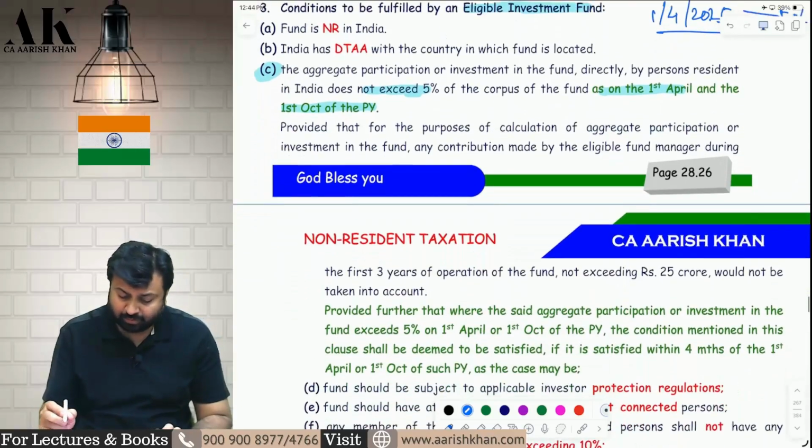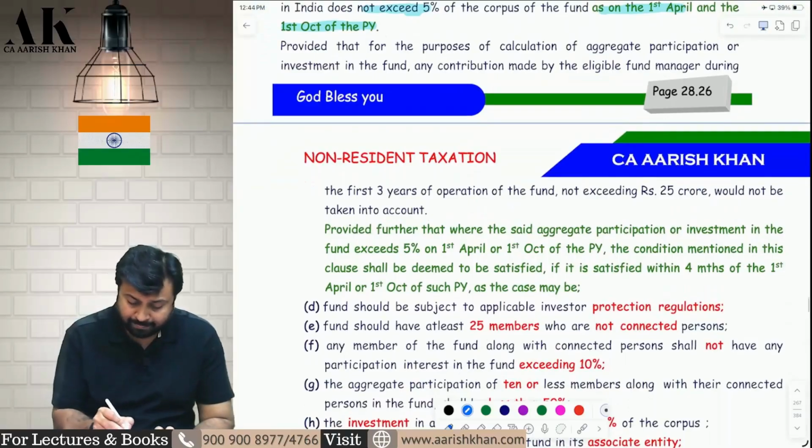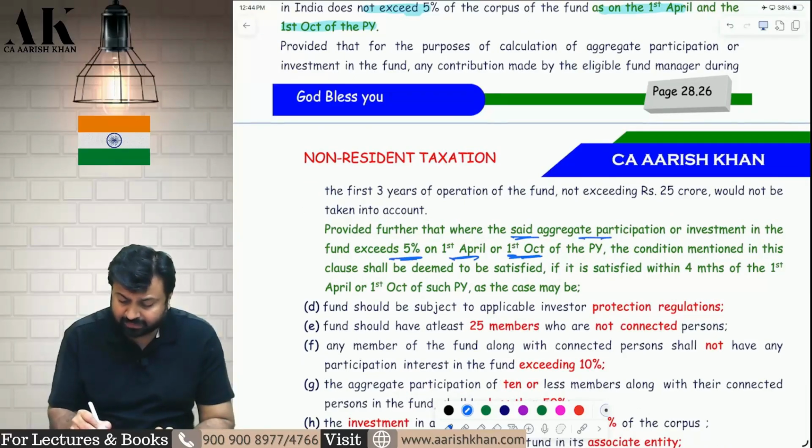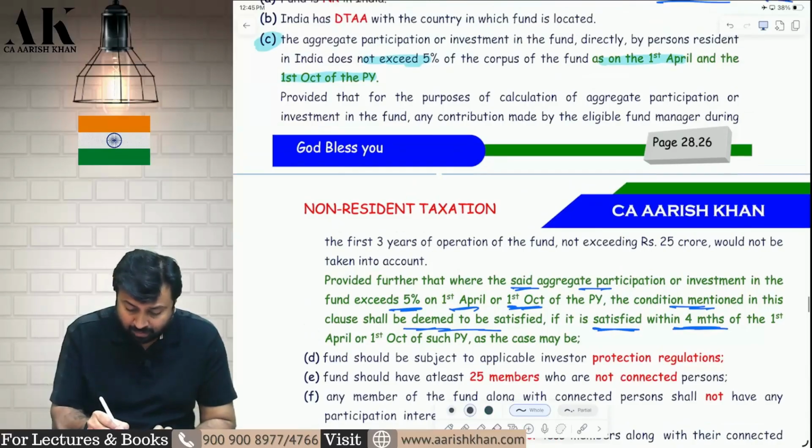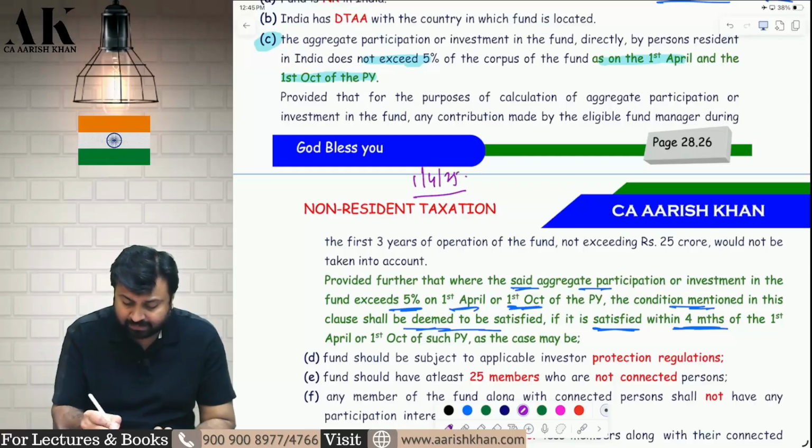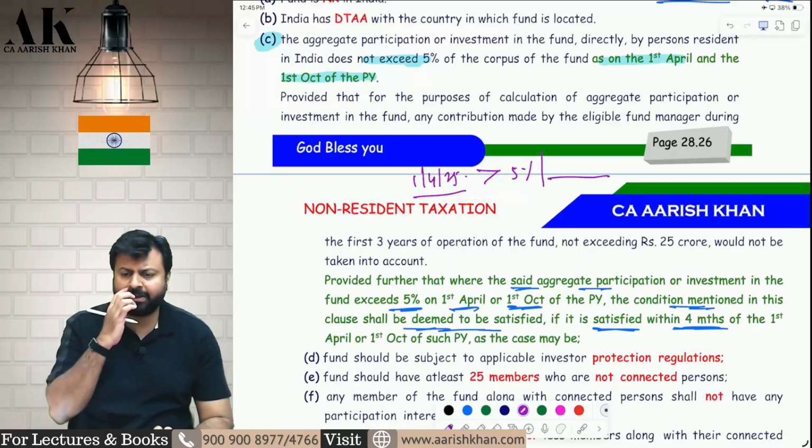Then within 4 months, you have to settle that. Check please. Provided further that where the said aggregate participation exceeds 5% on 1st October or 1st April in the previous year, the condition mentioned in this clause shall be deemed to be satisfied if it is satisfied within 4 months. Pay attention to the board, what do I mean by this? On 1st April 25, suppose it is exceeding 5%, you try to settle it within 4 months